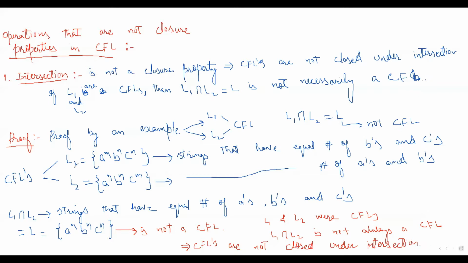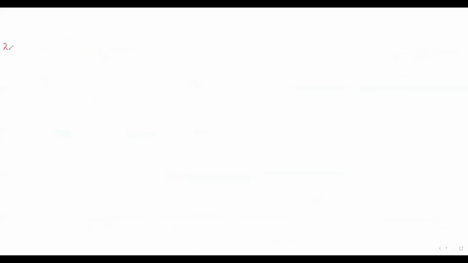So the second operation that is not a closure property is complementation. Context-free languages are not closed under complementation.